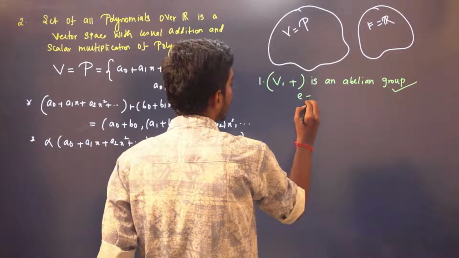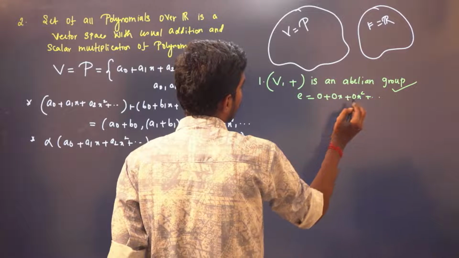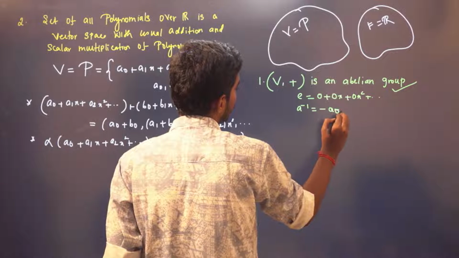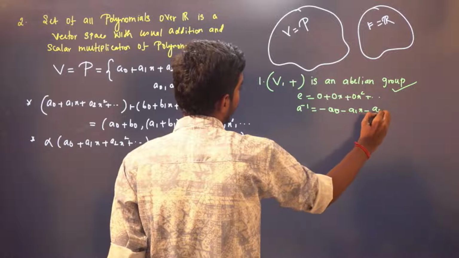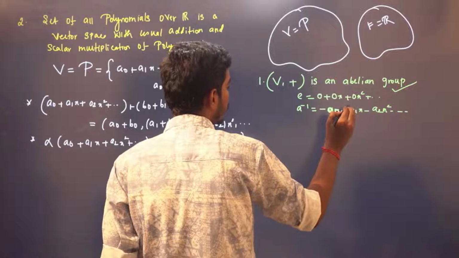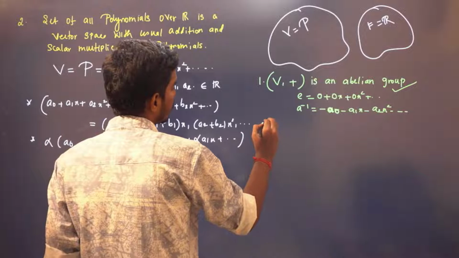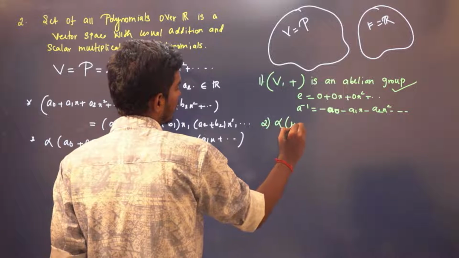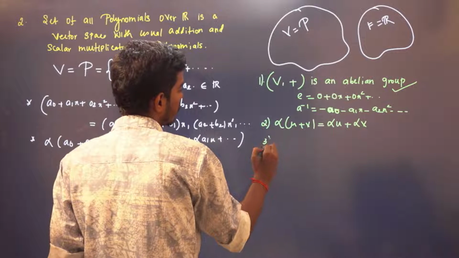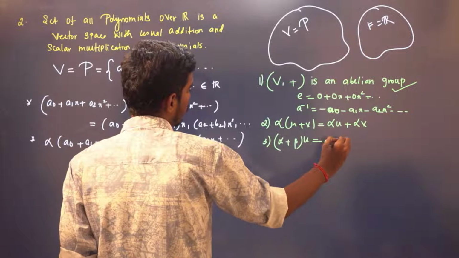Your identity element is 0 plus 0x plus 0x square and so on. Your inverse is minus a naught minus a1x minus a2x square and so on. When you add any polynomial with this polynomial, you get the zero element. And similarly, alpha into u plus v is same as alpha u plus alpha v, which you can again prove in a similar way. And alpha plus beta u is equal to alpha u plus beta u.